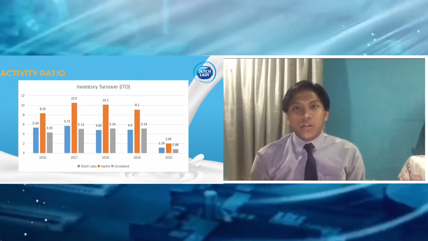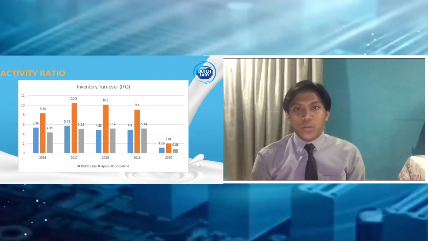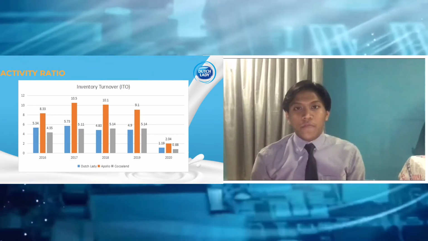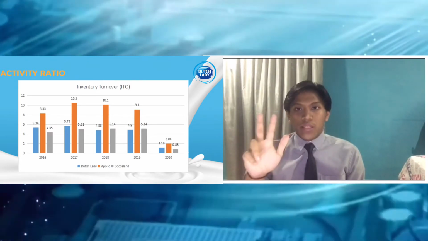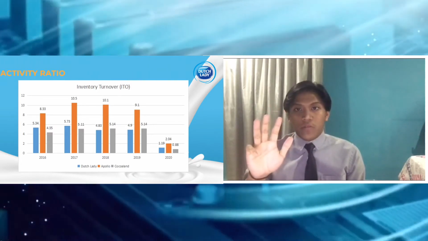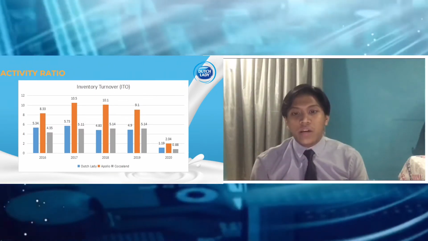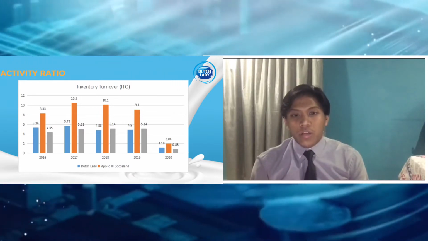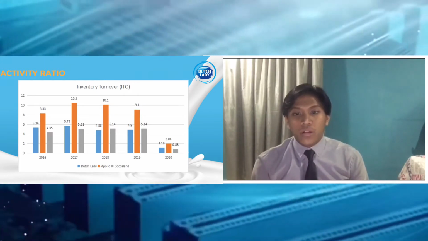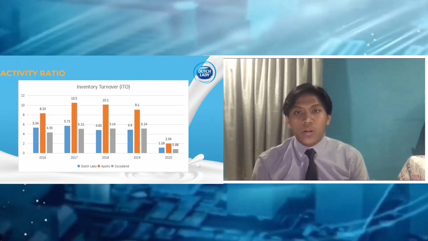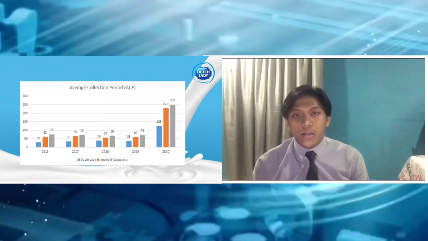Thank you, Nur Iniza Syairah, for your presentation on liquidity and leverage ratio. Now let's move on to activity ratio. Activity ratio has 5 components, which are inventory turnover, fixed asset turnover, total asset turnover, account receivable turnover, and average collection period. Inventory turnover can be defined as the higher the ratio the better. For Dutch Lady, the highest is in 2017, which is 5.73 times, while the lowest is in 2020, which is 1.19 times.